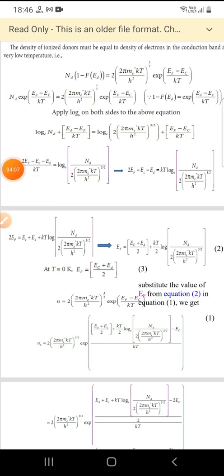Now if we assume that T is equal to 0 Kelvin, then we get Ef equal to (Ec plus Ed) by 2, because the second term will totally become 0. Next, substitute the value of Ef from equation 2 in equation 1.